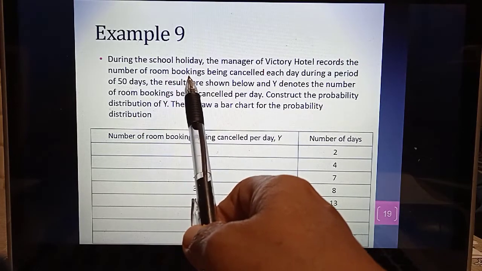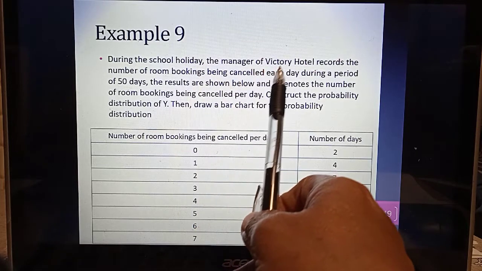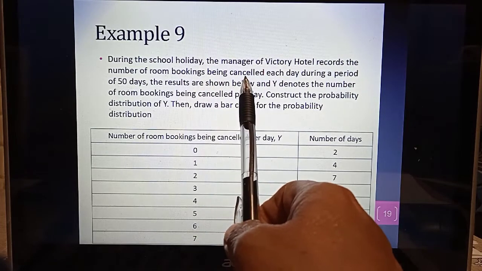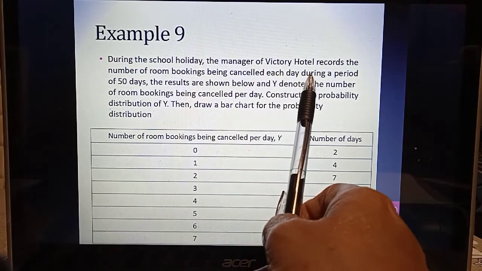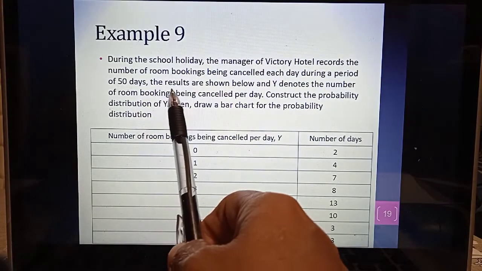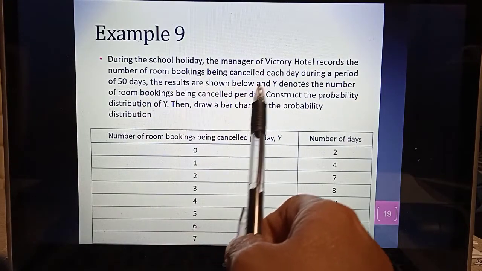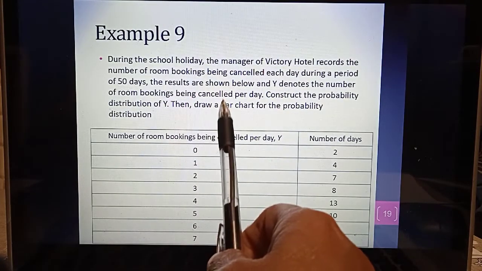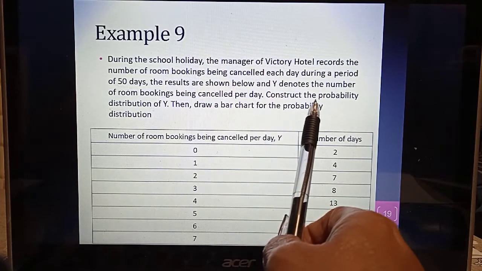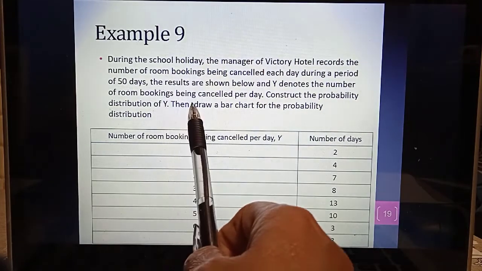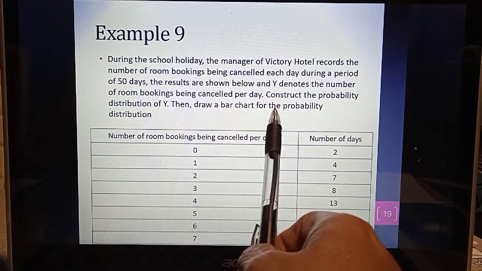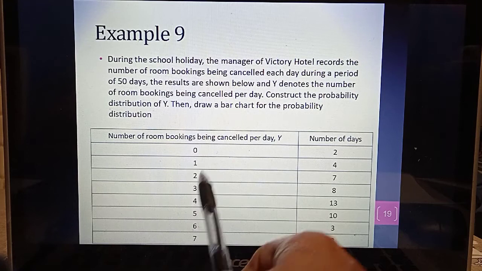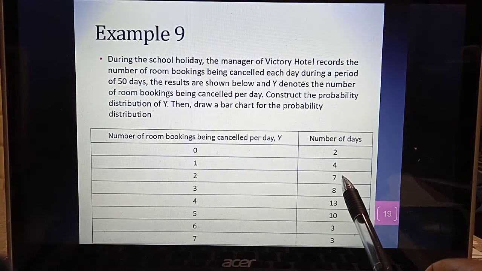Example, during the school holiday, the manager of Victory Hotel records the number of room bookings being cancelled each day during a period of 50 days. The results are shown below, and Y denotes the number of room bookings being cancelled per day. Construct the probability distribution of Y. Then draw a bar chart for the probability distribution. So this is number of room bookings being cancelled per day, and this is number of days.